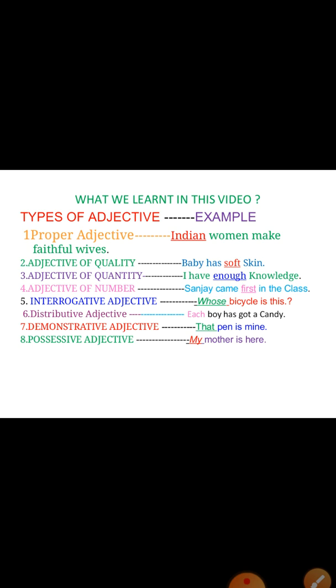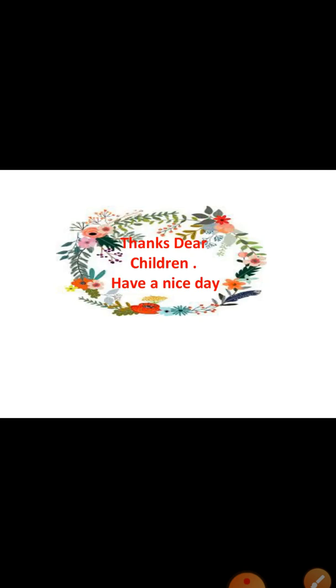Next one is a demonstrative adjective. Demonstrative adjective means pointing out. That pen is mine. Here that is a demonstrative adjective. Next one is a possessive adjective. It will show the ownership. My mother is here. Whose mother? My mother. My is a possessive adjective.